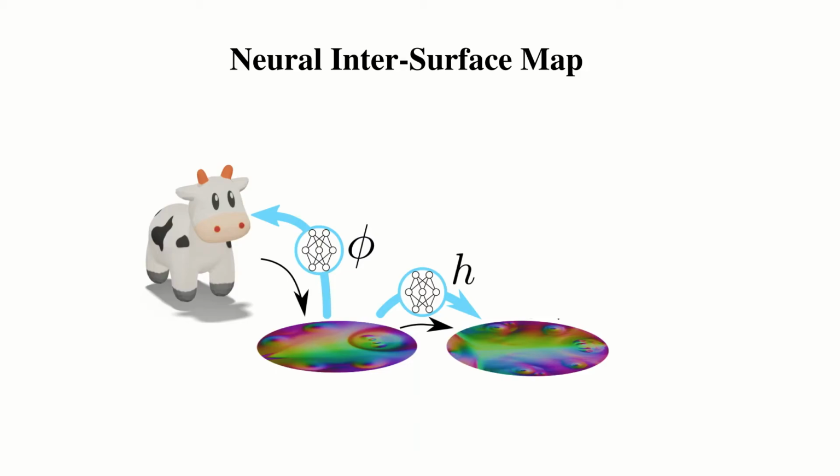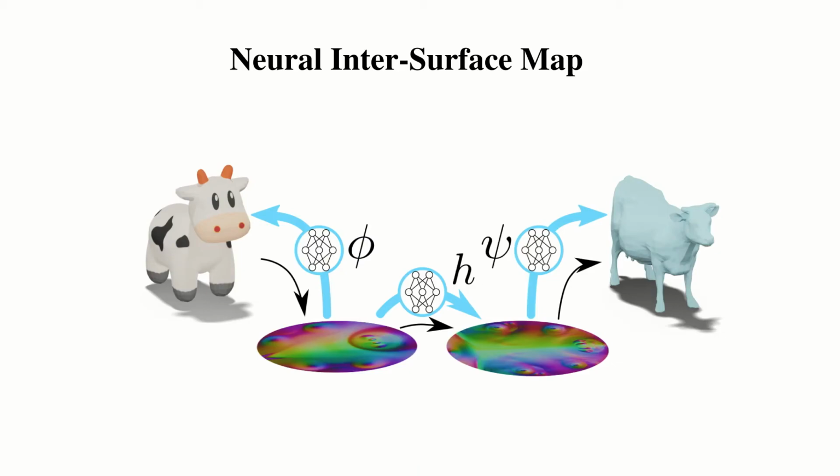To complicate the picture even further, we can add another neural surface. Here, psi is composed to the output of the neural map h. Now, by pulling a point from one neural surface to its domain, then pushing it through the neural map h, and finally over the other neural surface, we achieve the surface-to-surface map. Such a map is continuous and differentiable, allowing us to minimize end-to-end measures like distortion between two surfaces, only by manipulating h.